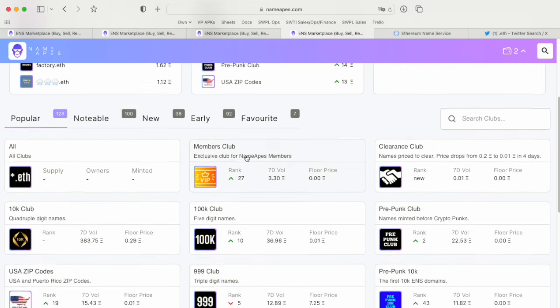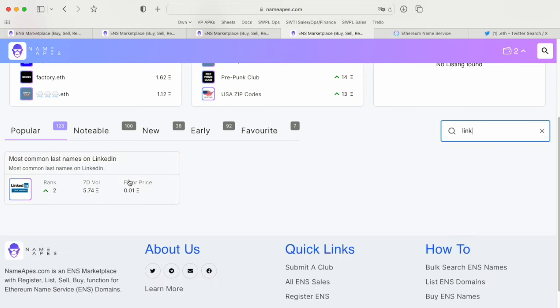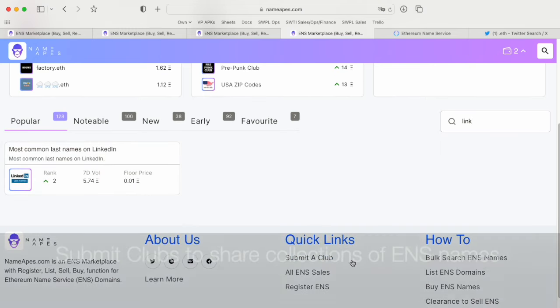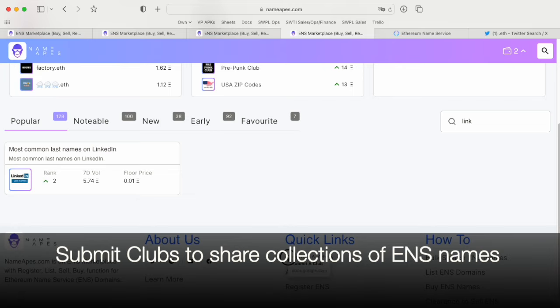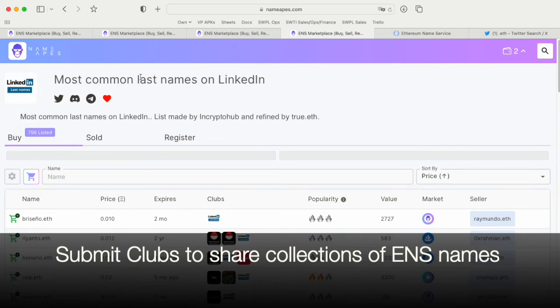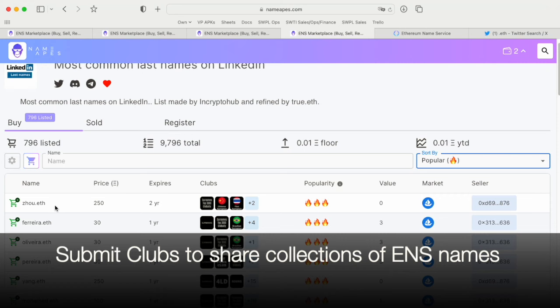I want to go back to maybe the names. All right, most common last names on LinkedIn. We allow people to submit a club here. This is actually one of the submitted clubs by True.eth. He basically got the data for most common last names on LinkedIn, and he submitted it with a score. Again, I just want to show you this. Let's look at some popular last names.